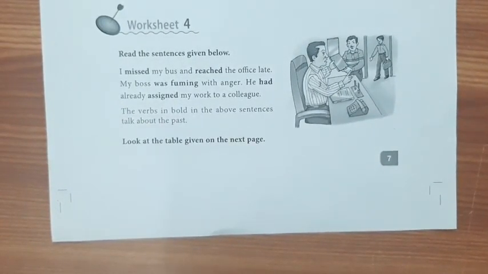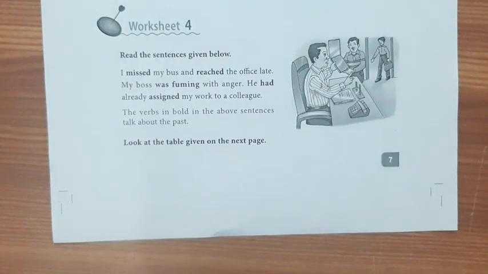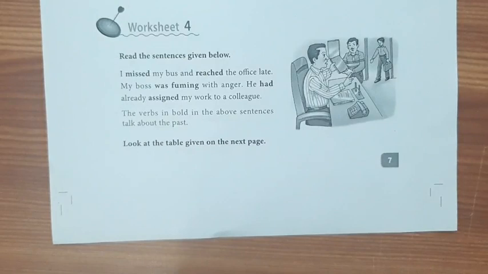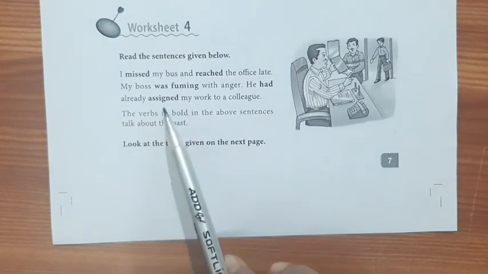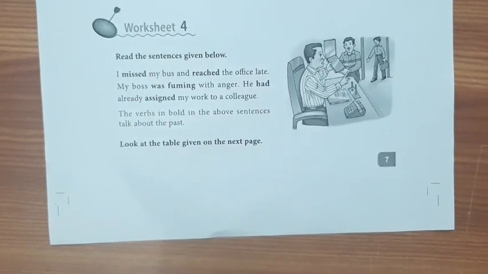So in worksheet 4, what we have to do? We have to read the sentences and find out which tense the words written in bold are in. I missed my bus and reached the office late. My boss was fuming with anger. He had already assigned my class work to a colleague. So can you tell which tense the bold lettered words are in? Of course they are ed, was, had. They all are in past tense.